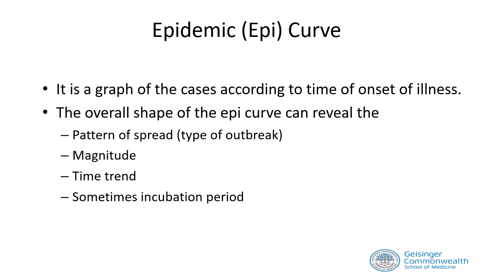It can also tell us about the magnitude of the epidemic. It also shows the rise and fall of cases over time, or the course of an epidemic. And sometimes it can tell us about the incubation period of the infectious agent. Although EpiCurves are commonly used to show cases, they can be used to show hospitalizations and deaths.